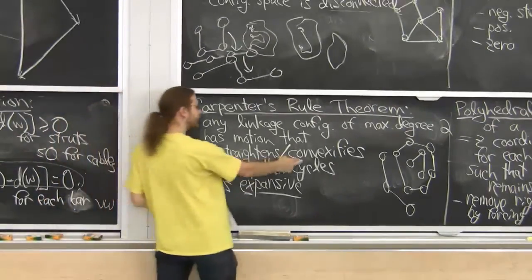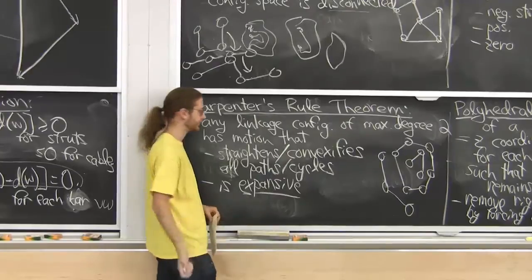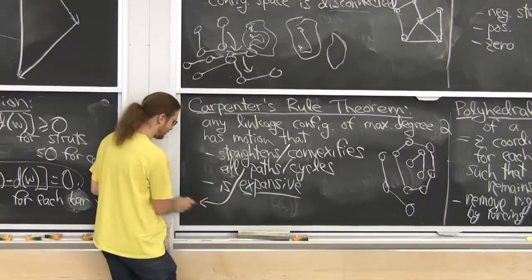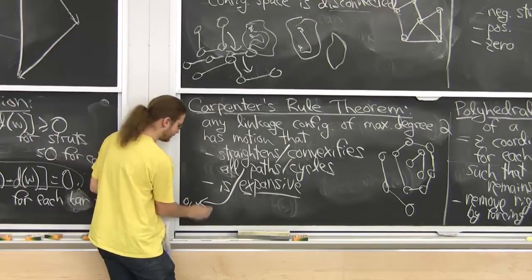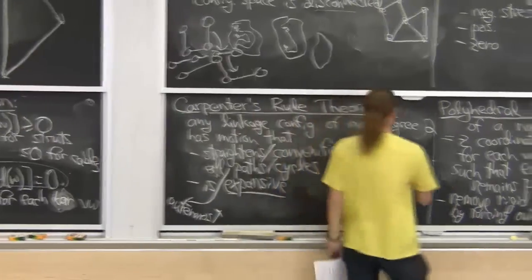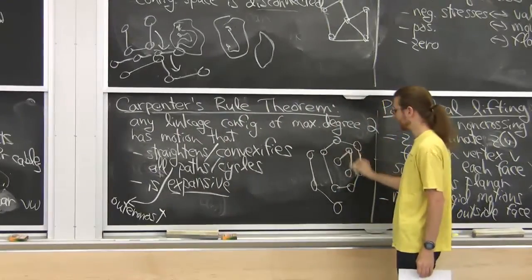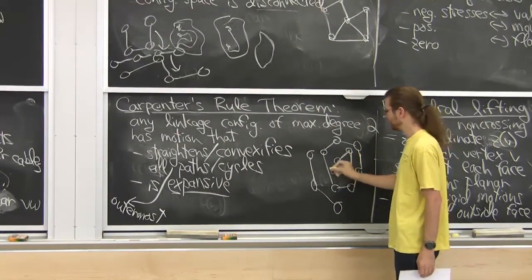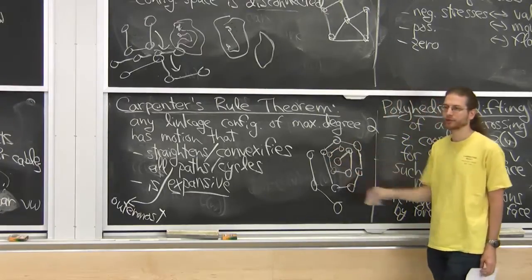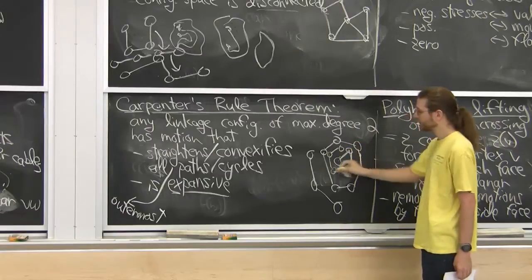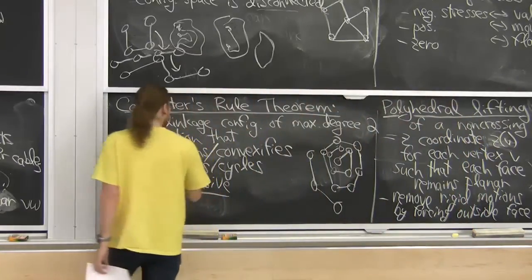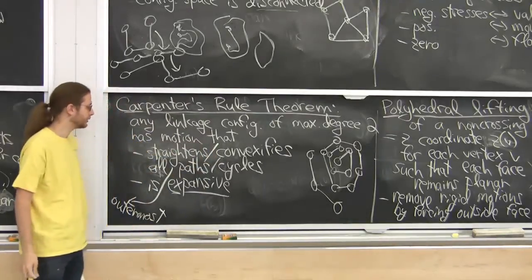For convex cycles, it's a little less obvious, but it's also true. There's one catch, which I didn't say here. I need to add outermost. When you have nesting like this, you're in trouble. This guy is not going to get straightened out. It could be super long. It may not have room to straighten out inside that convex chamber. So these guys will come along for the ride, but they won't actually get straightened. The outermost guys will get straightened and convexified.